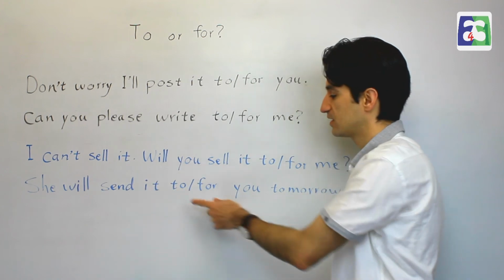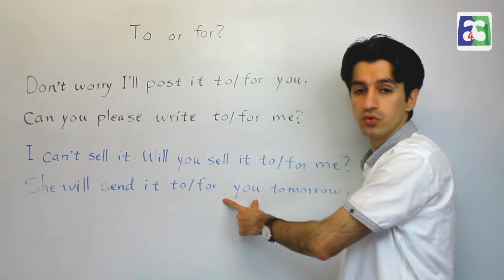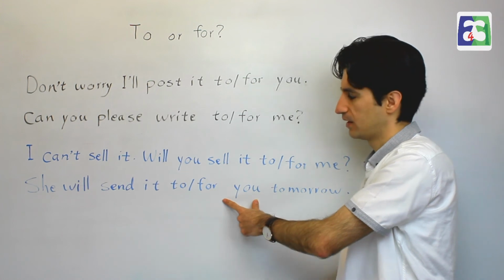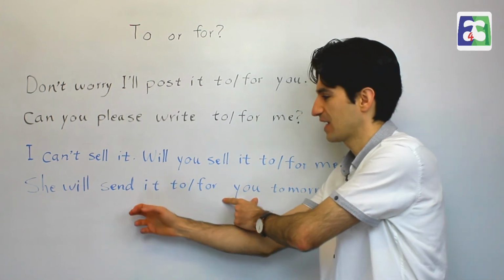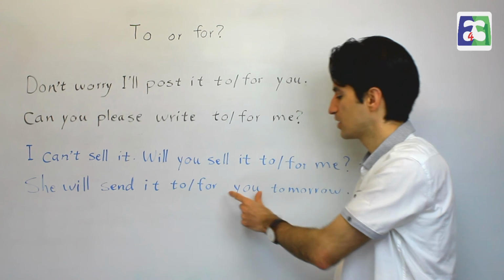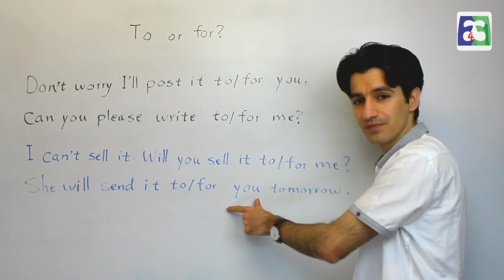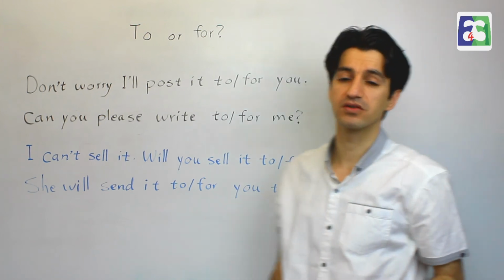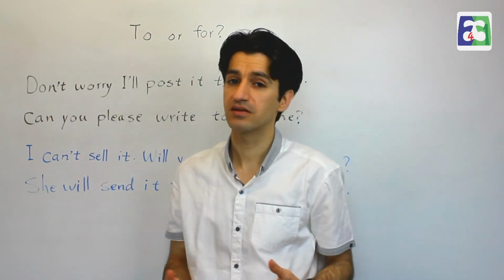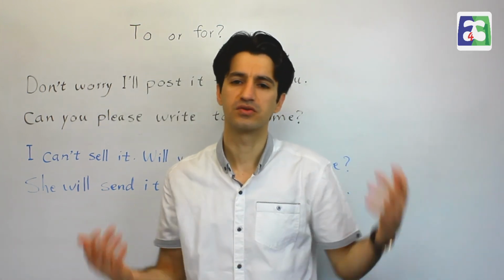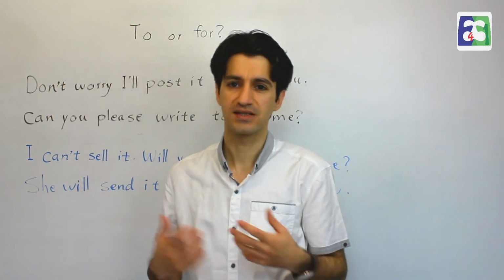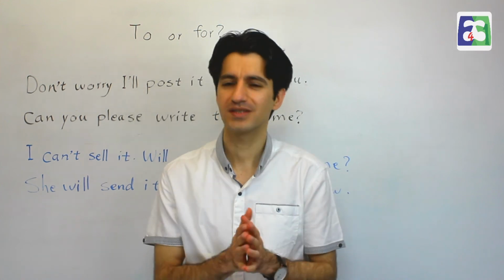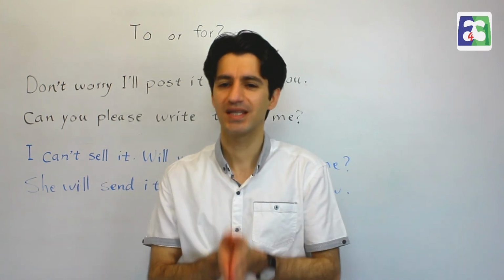If I say she will send it for you, you is the sender, actually. You is the one that should send, but can't send. So she's going to do this instead of you tomorrow. Okay, so in this case, you is not the receiver. You can be the sender, and let's say the university or some other place that this is going to be sent to is the receiver. Okay, hope this has made it a bit easier.